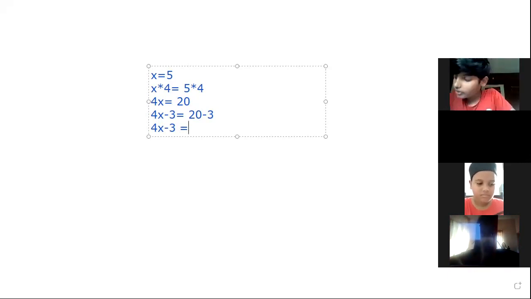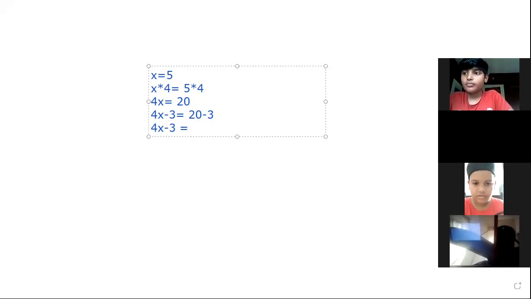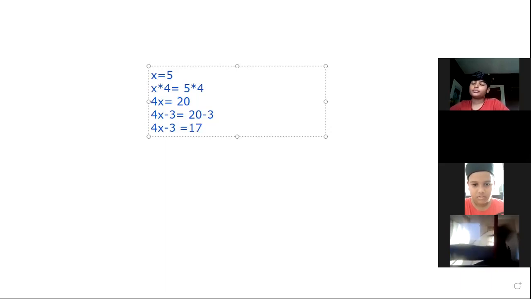What is the value of 20 minus 3? 17. So now we get the equation 4x minus 3 is equal to 17.